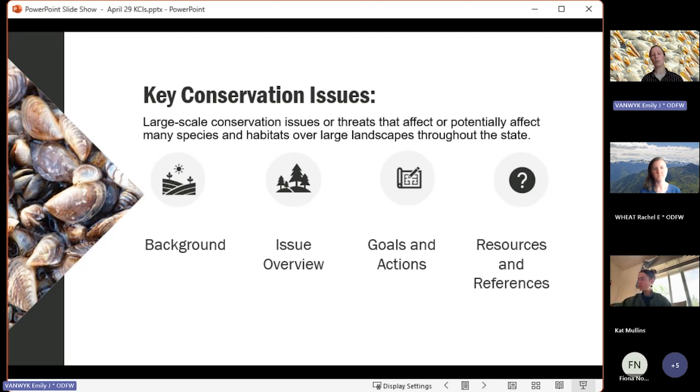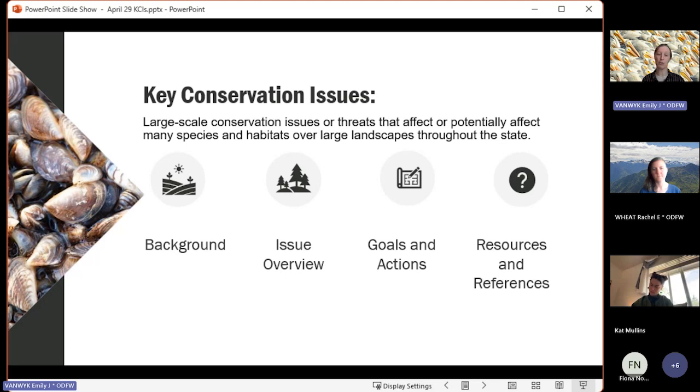So for each of these, we provide background and an issue overview, and this is really intended to provide that broad overview, communicating the magnitude of impacts of each of those KCIs, with some discrete examples to help provide that step-down detail to demonstrate the impacts to a local scale. The background text is really intended to serve as just a starting point for agencies and organizations who are working on those issues to chart their course over the coming decade.